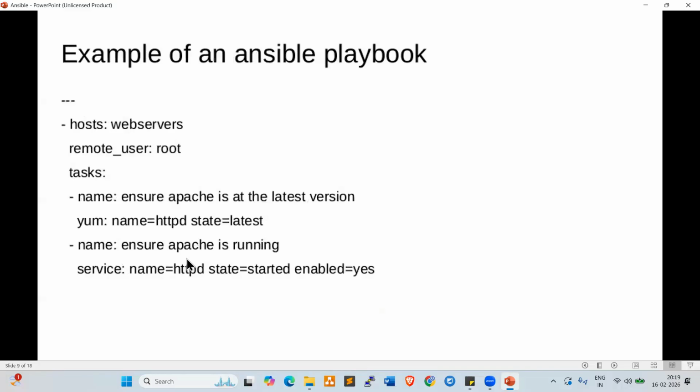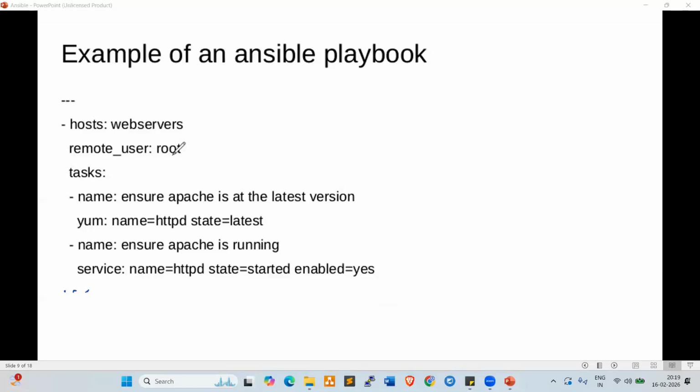Now look at here. An example of an Ansible playbook. Three hyphens indicate the start of the playbook. Three dots indicate the end of the playbook, right? These dots are not mandatory, but the hyphens are mandatory, right? Here, hosts: either web servers or DB servers or application servers. We can give the host information here.